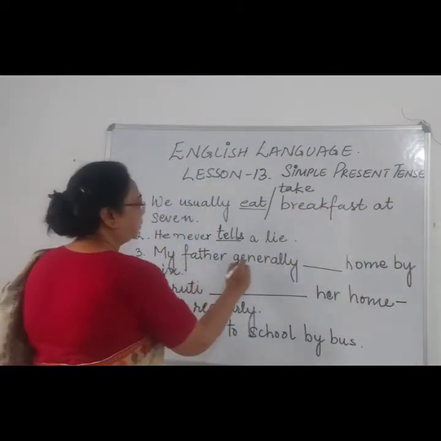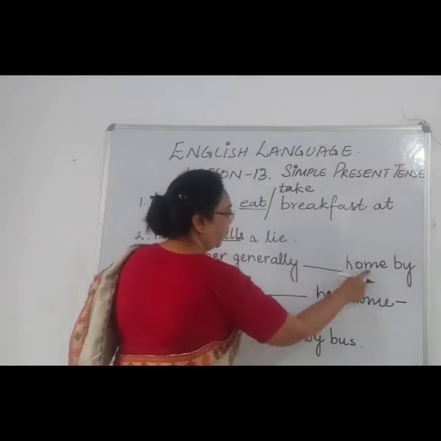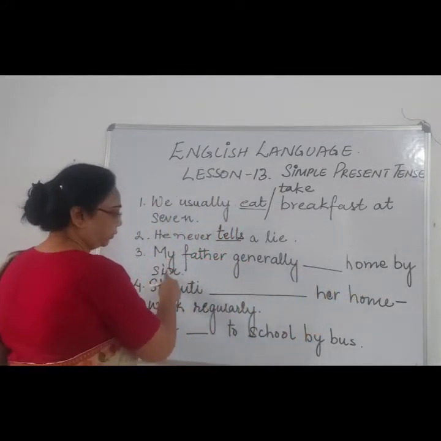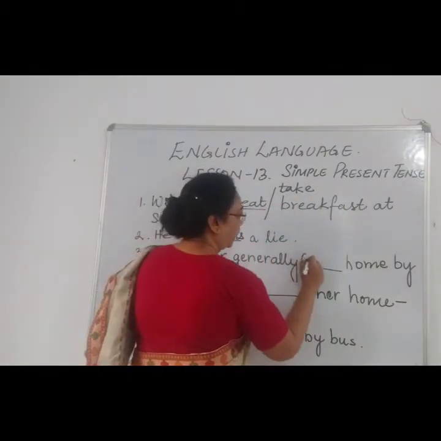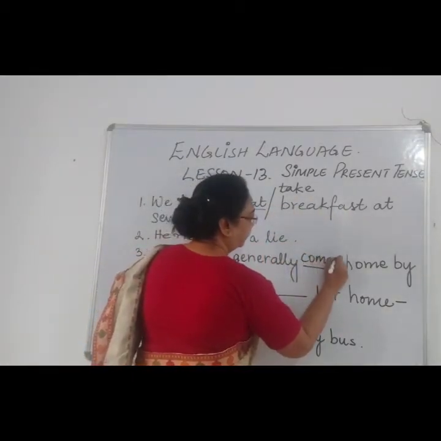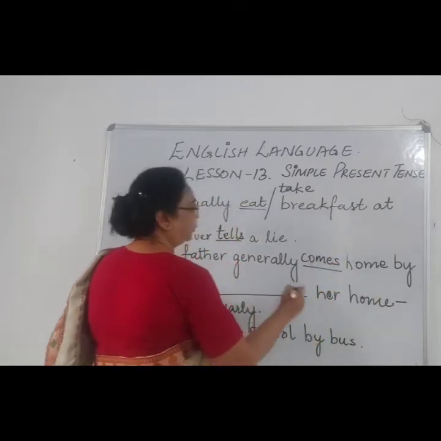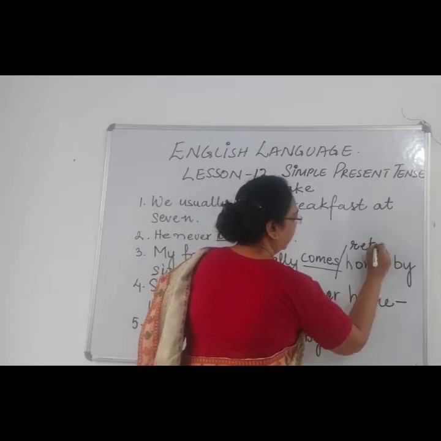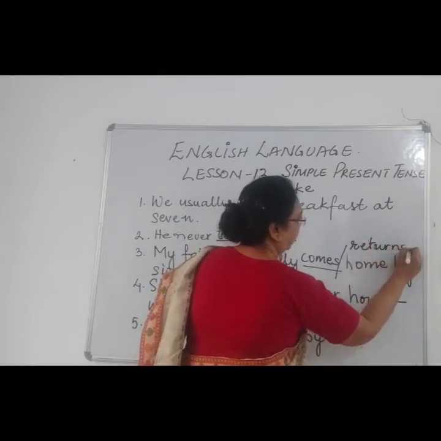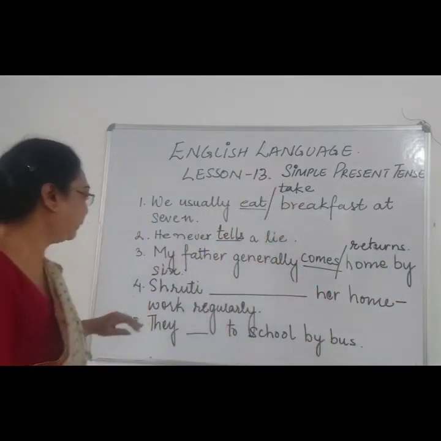My father generally dash by 6. So it's talking about returning home, so comes home by 6, or you can also use returns home by 6.